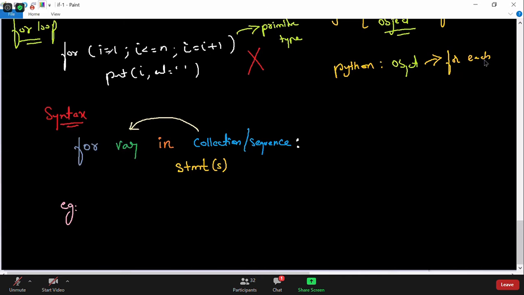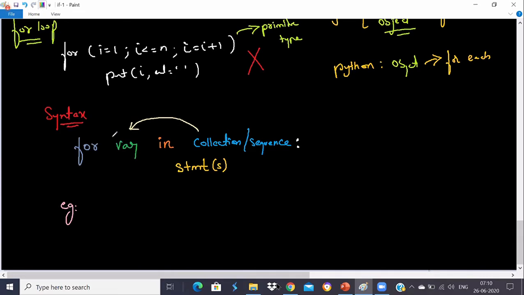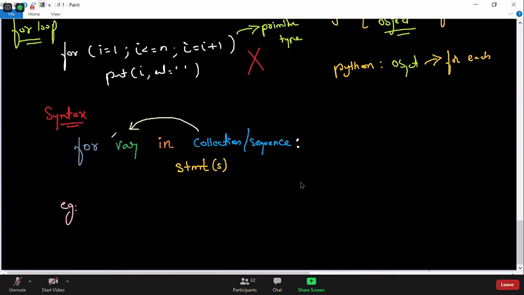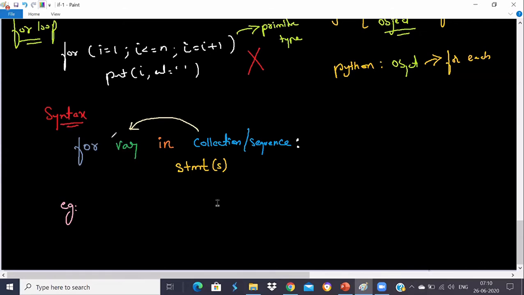Rajshekar says that a lot of resound is coming. Okay, let me check with others as well. Is there any problem with audio? Okay, let's wait for a minute and check if it gets resolved. I'll just check, one minute.